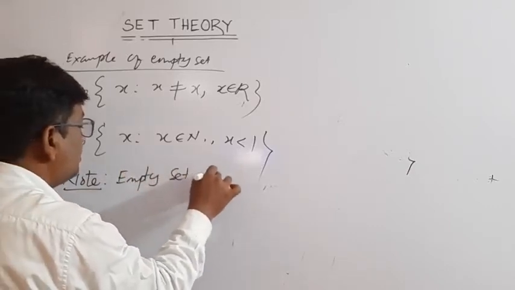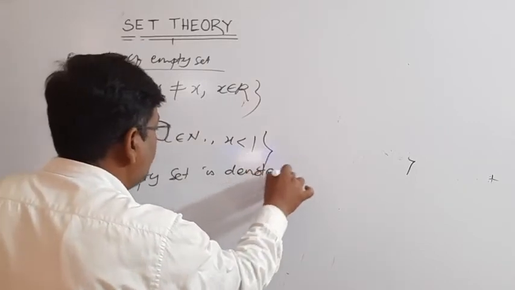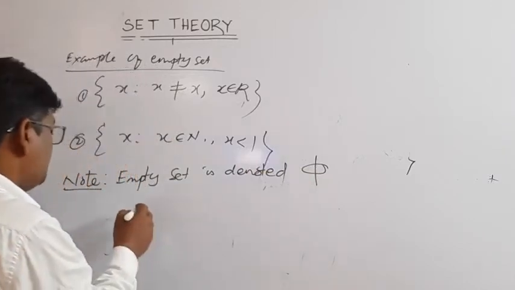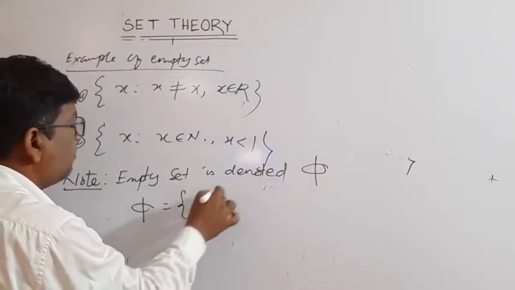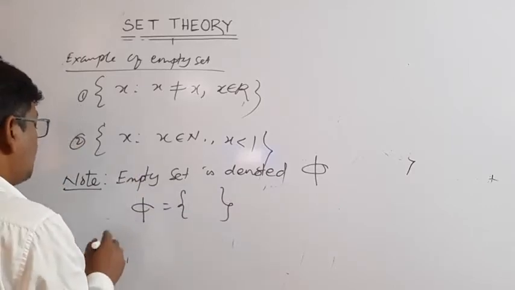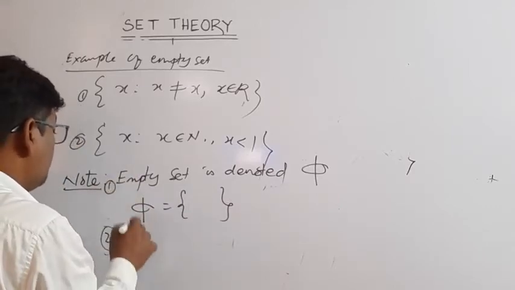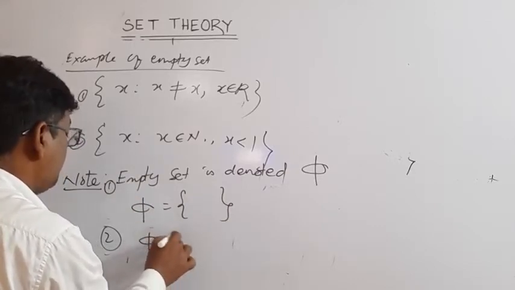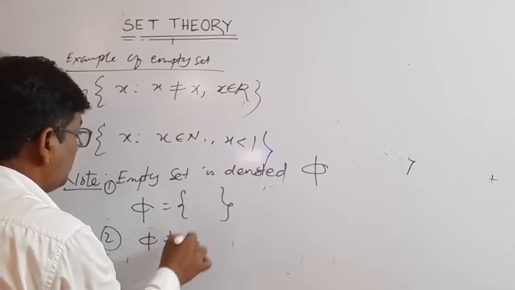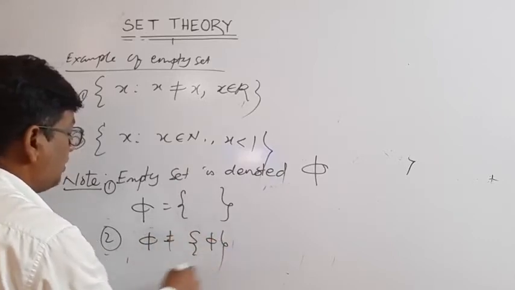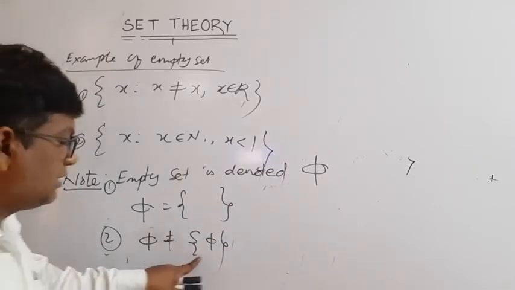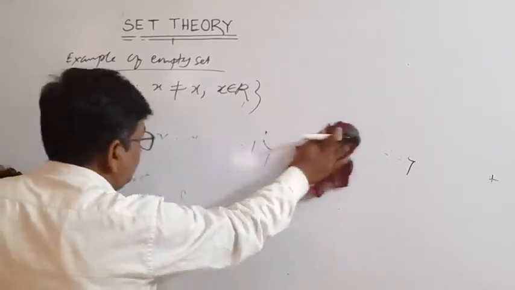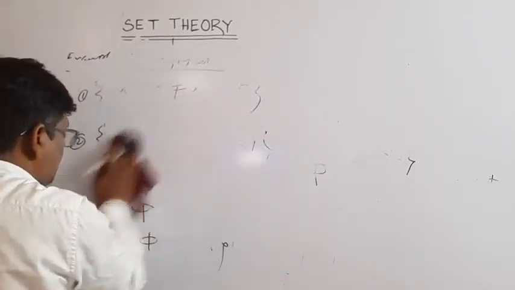An empty set is denoted by the Greek letter phi. This is phi. Phi means only empty. Okay. Number 2, phi is not equal to the set {phi}. These two are not equal because one is an empty set and the other is a singleton set. Then these are the empty sets.